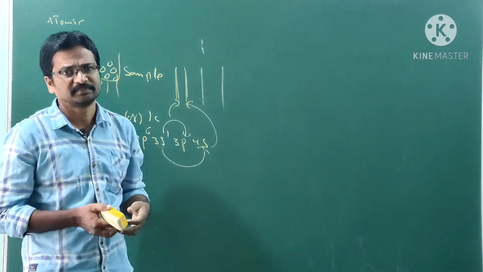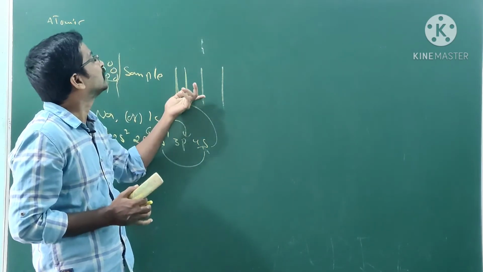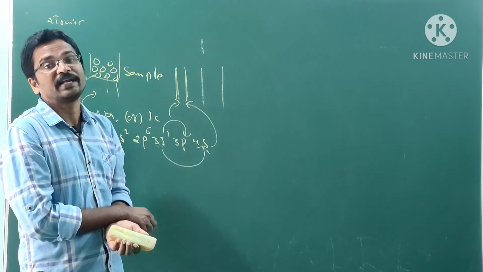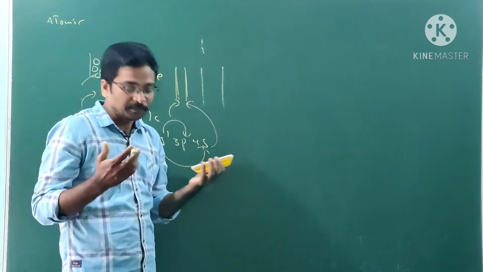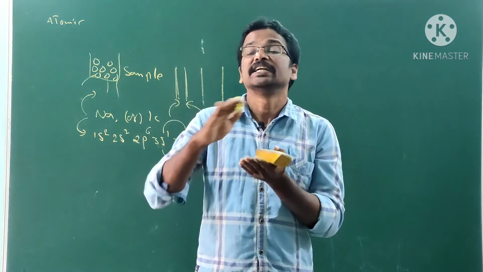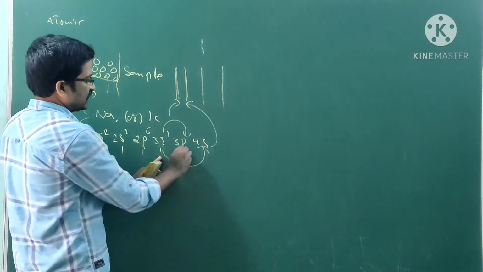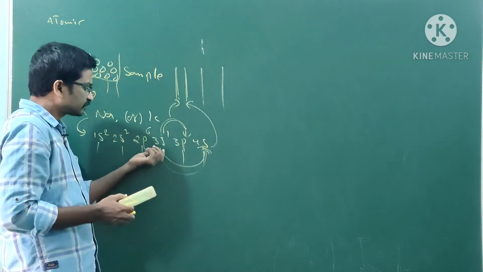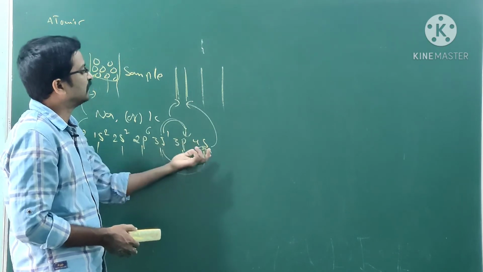This is the indication that an atom has different quantized electronic energy levels, which is decided by the atomic spectra. With the help of atomic spectra, what do we know? We know the atom has different energy levels. The electron may go from this level to this level, or from this one to that one. So the energy of each level is fixed.